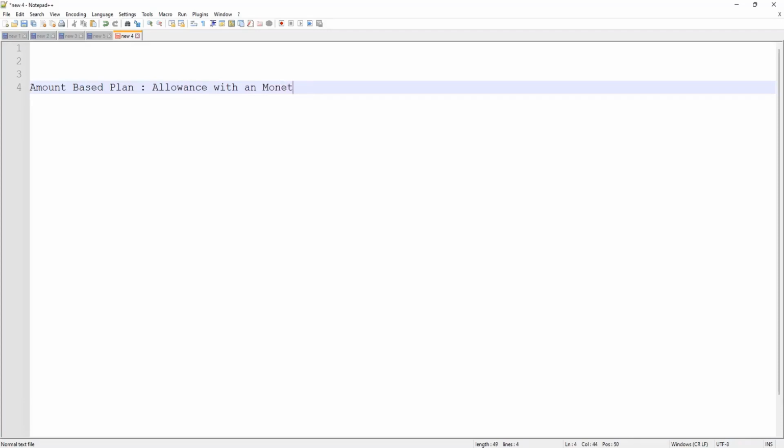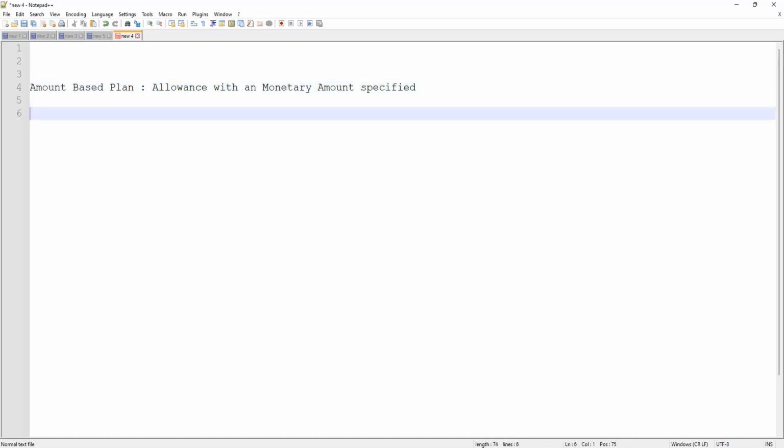Let's say with a monetary amount. With a monetary amount specified, that is the amount-based plan. So if it is a car allowance, and I tell you, I'll give you $1,000 per month, that is an amount-based plan, because I am specifying the monetary amount.